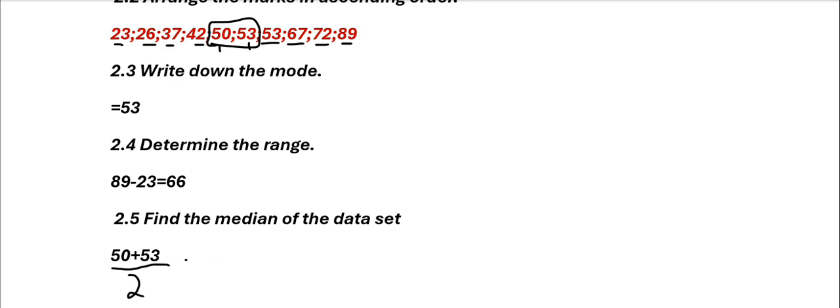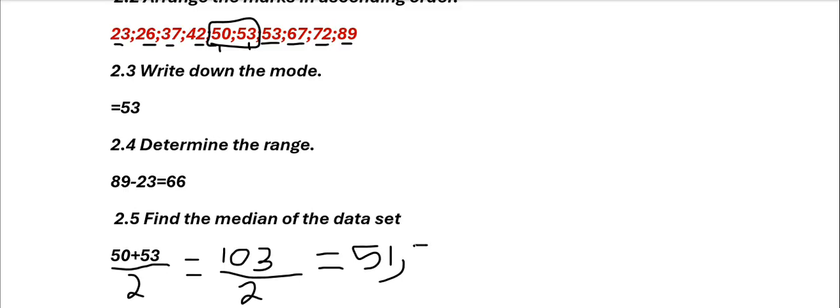That's how we get our median. 50 plus 53 is going to be 103, and then we divide by 2. Let us not forget that we haven't divided by 2. Our final answer here is going to be 51,5. That's how we deal with our median.